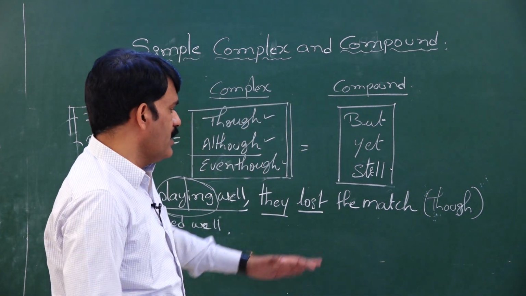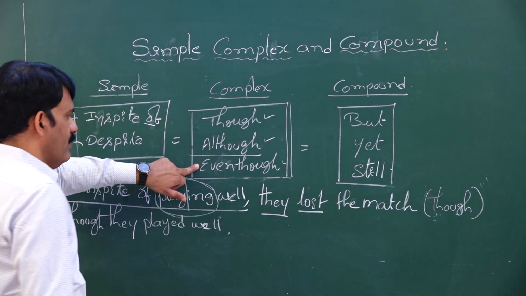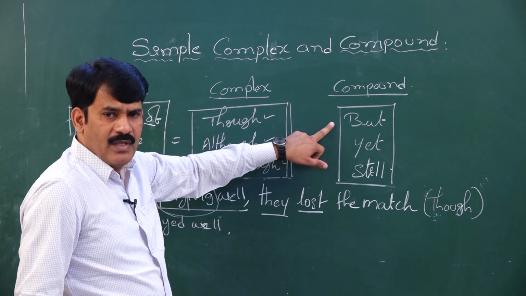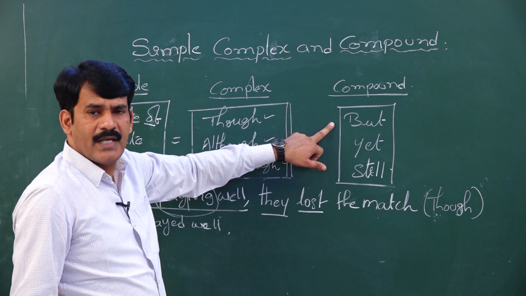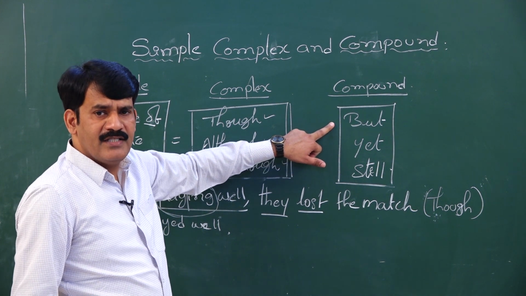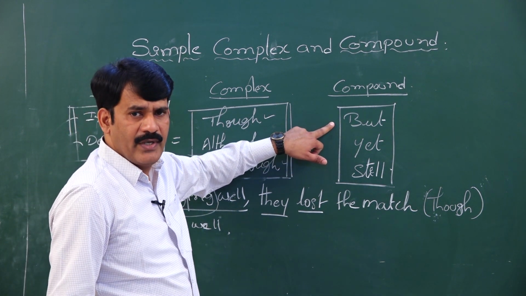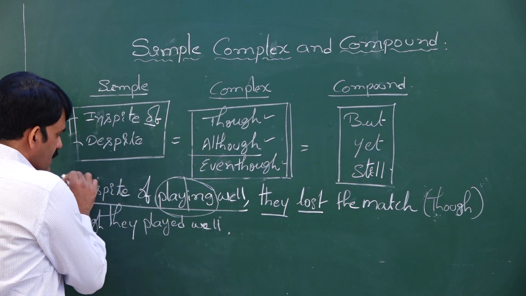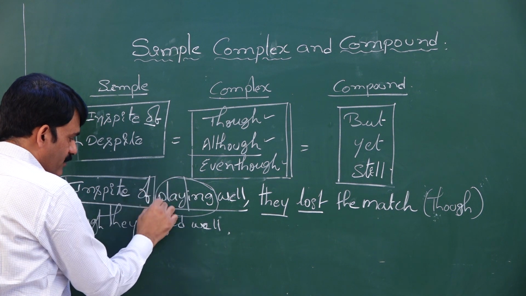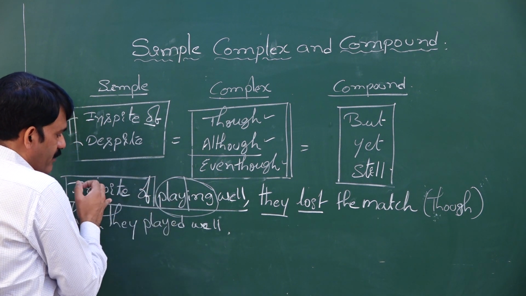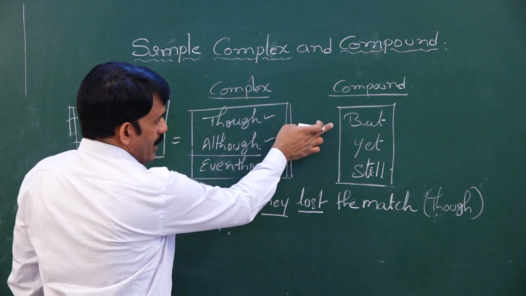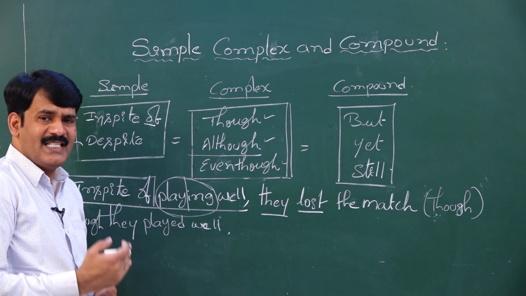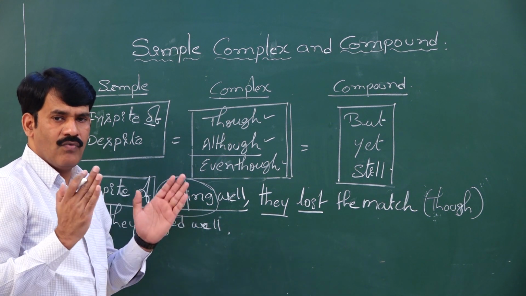Instead of asking you with though, although, even though, if they ask you with but, how do you write? Rewrite the sentence using but, or write the sentence into compound. So, what is the word which has similar meaning of in spite of? The words which have similar meaning of in spite of in compound are but, yet, still. So, we have to use only synonymous words and similar meaning words.